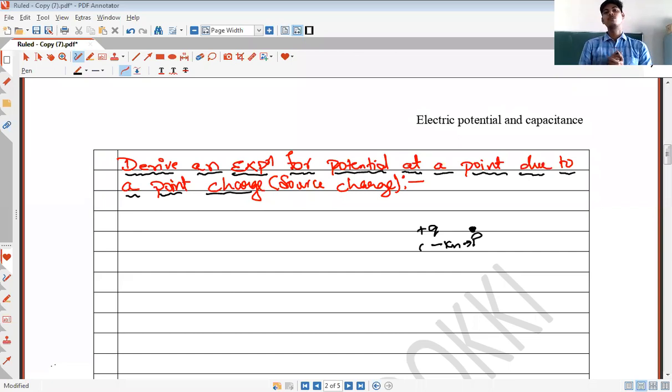Whether the potential at that point, which is at a distance of 1 centimeter, be 1 volt or 2 volts or 3 volts or 4 volts or 100 volts, what is its value? You will say it is high, because it is at a very small distance from the source charge. High means how much, 100 volts or 200 volts or 300 volts? We need to calculate what is the magnitude of the potential at that point, right?